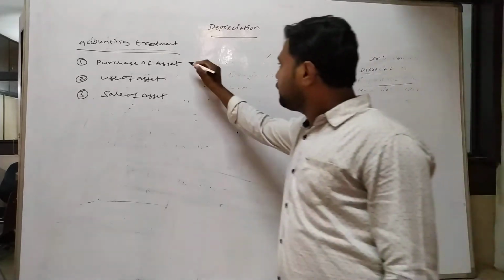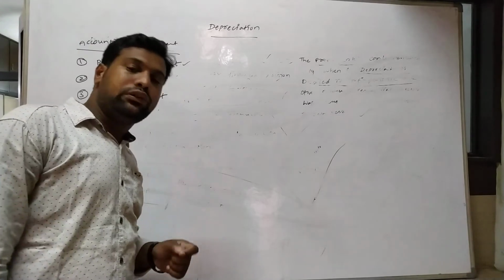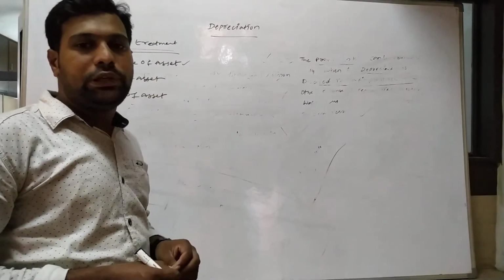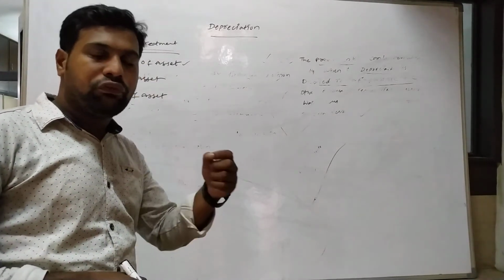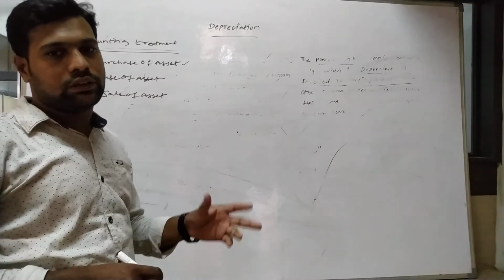First one, purchase of asset. If an asset is purchased at the beginning, depreciation is calculated for the full year. Clear?